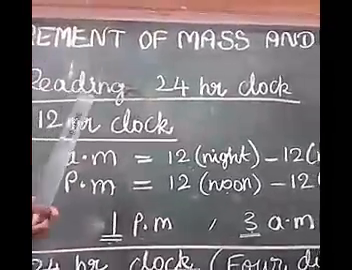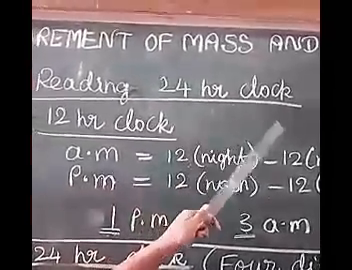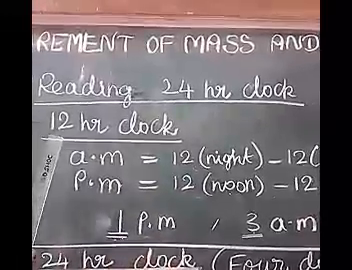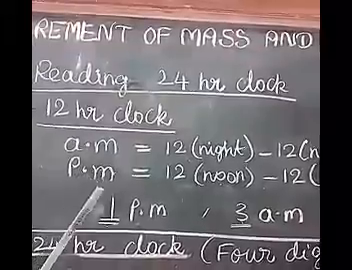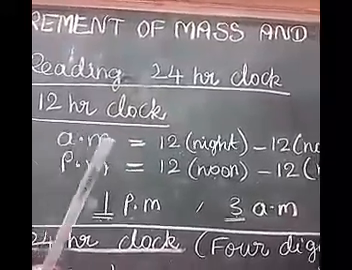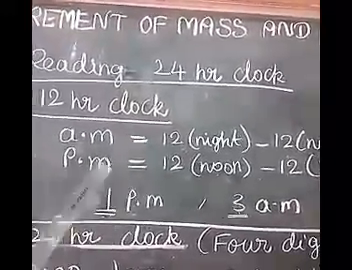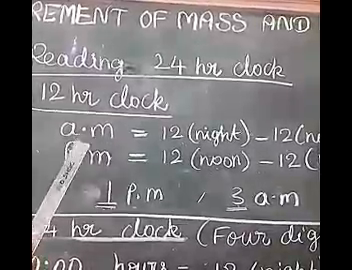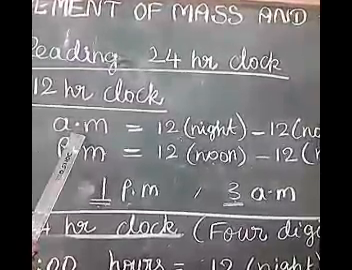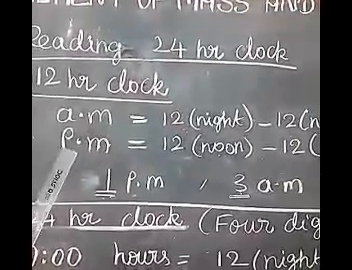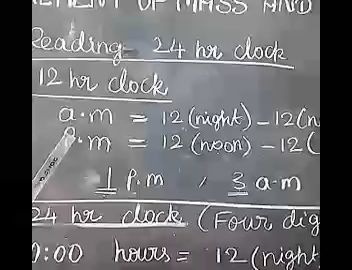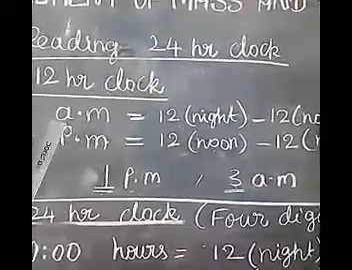Next, we will learn reading 24-hour clock. First, we see 12-hour clock. The day, that is 24 hours of the day, is divided into two periods, that is AM and PM. AM, antemeridium, means before midday. PM, postmeridium, means after noon.